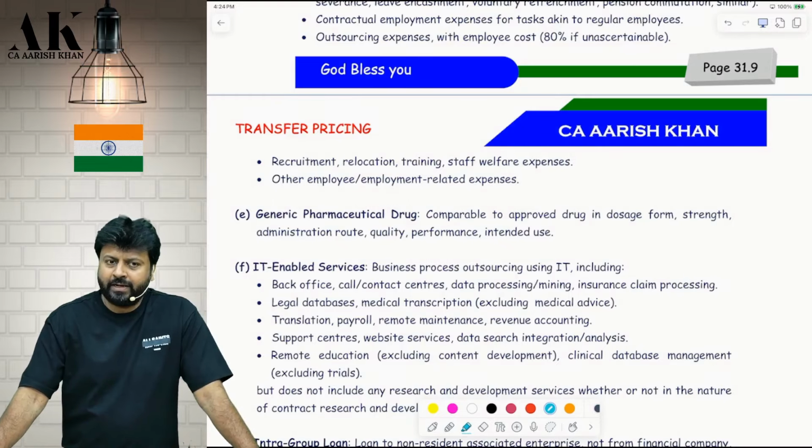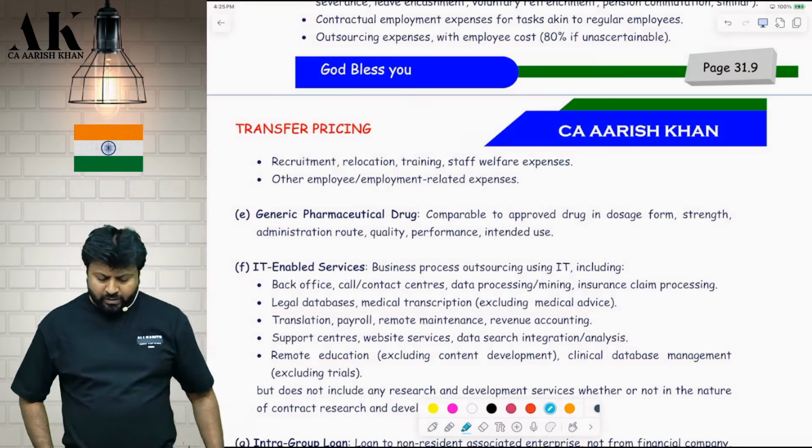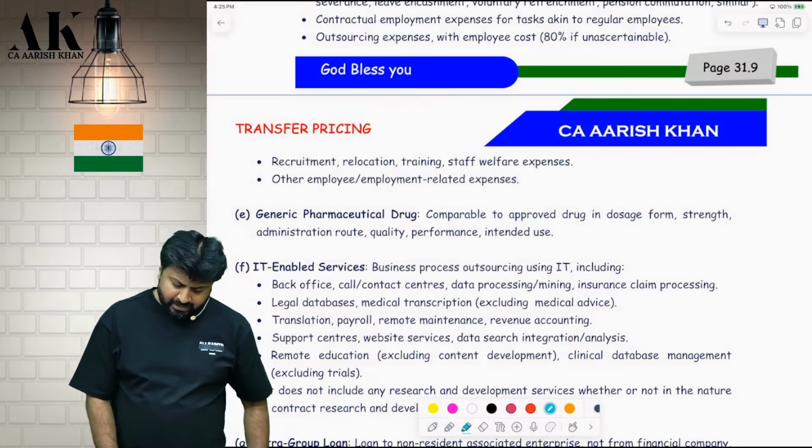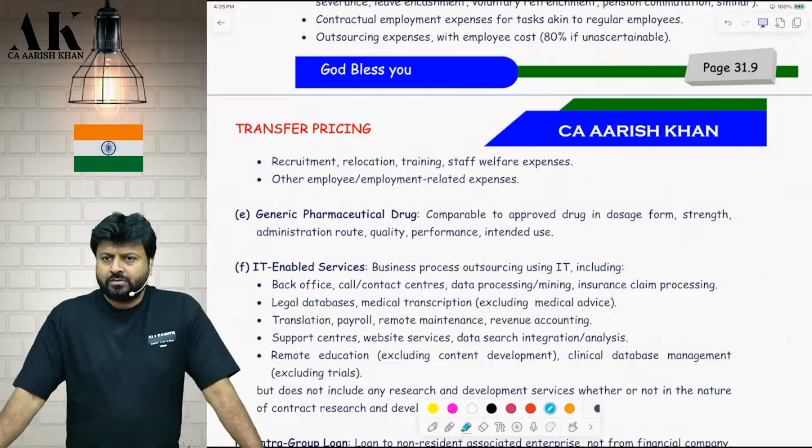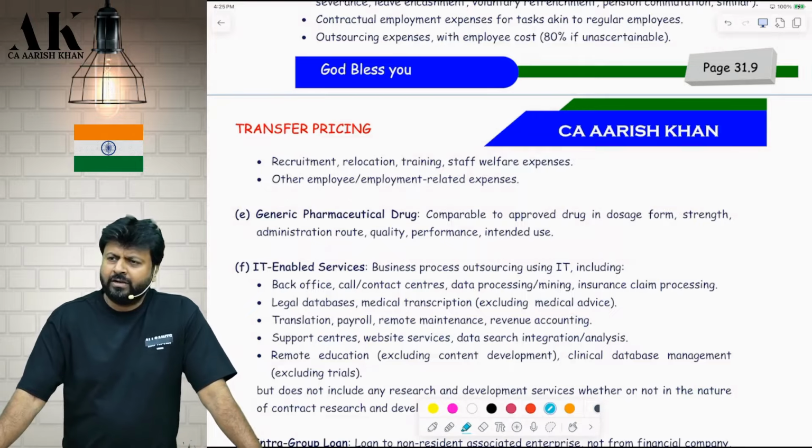Obviously, the quality of materials used in generic pharmaceutical drugs is not as good as what is used in the original drugs. If you don't have money, rather than not having any dose, it is better to have the generic drugs. Comparable to the approved drug in dosage form, strength, administration route, quality, performance, intended use. So it is said that you can use it. Even many doctors recommend that.